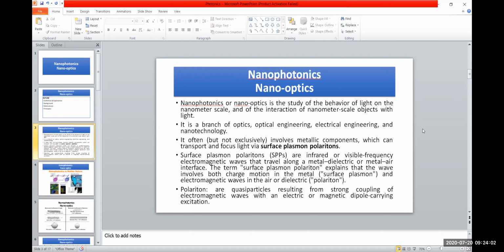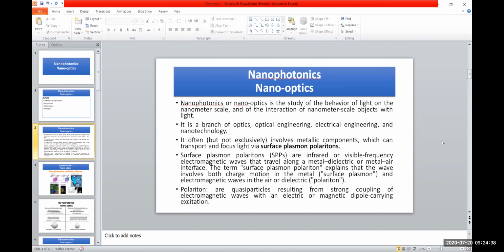Assalamu alaikum. We can start from nanoscience and nanophotonics. Nanophotonics or nano-optics is the study of the behavior of light on the nanometer scale and of the interaction of nanometer scale objects with light. We can also say it is a branch of optics, optical engineering or electrical engineering, and nanotechnology as well. It often involves metallic components which can transport and focus light via surface plasmon polaritons, that are SPPs.